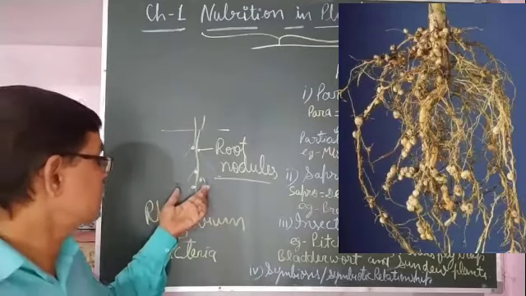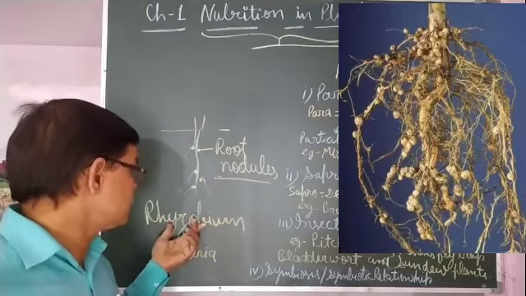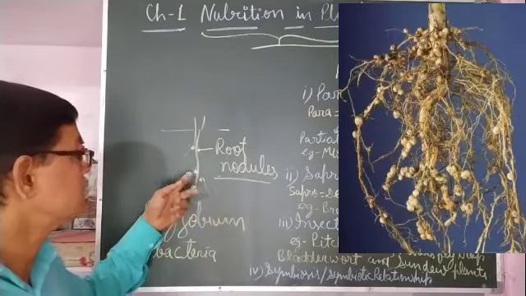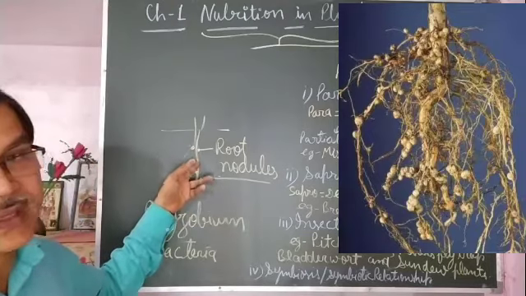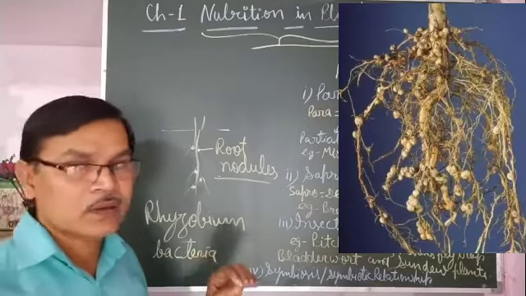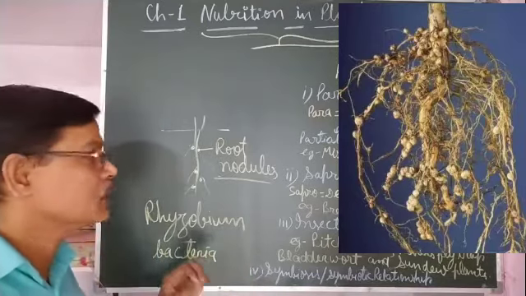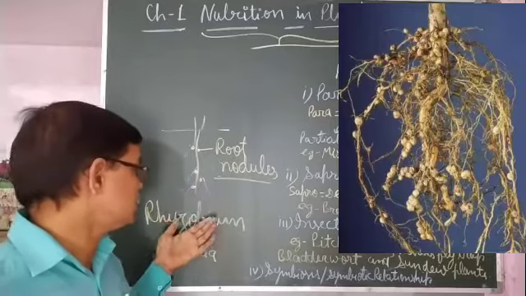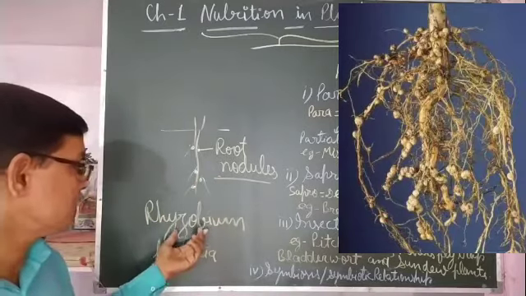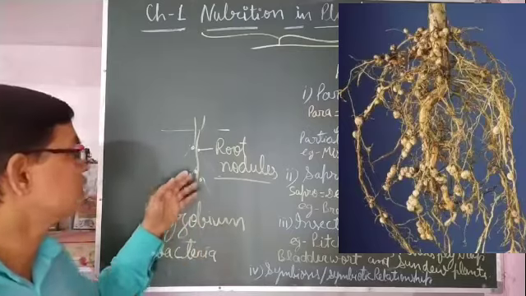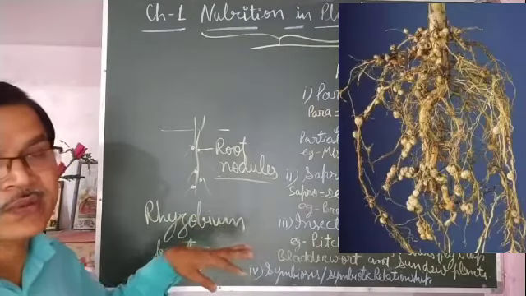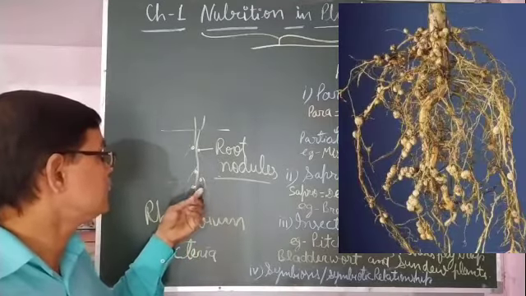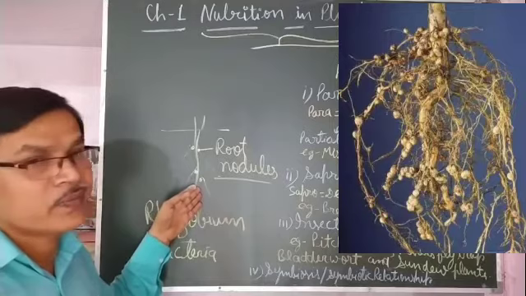So rhizobium bacteria are present in the root nodules of leguminous plants like pea, bean, arhar, gram, black gram, green gram. In the root nodules, these bacteria convert atmospheric nitrogen into nitrogen compounds like nitrates and nitrites, and make them available for the plants.